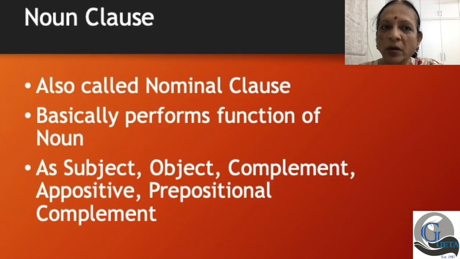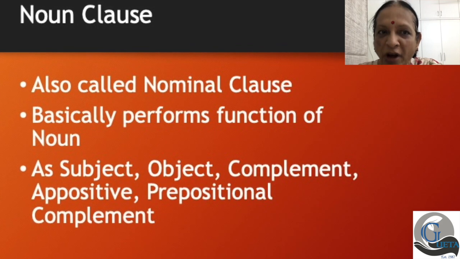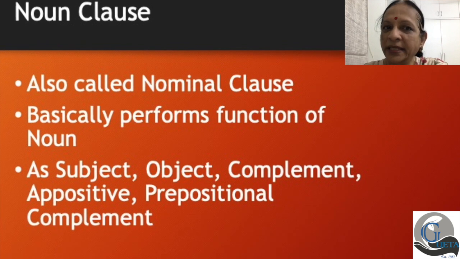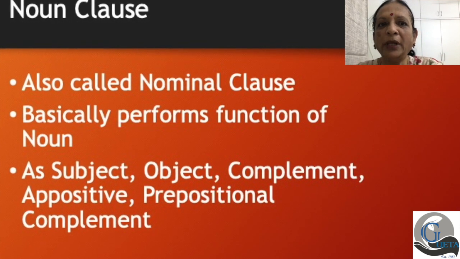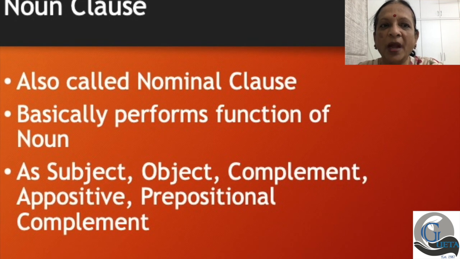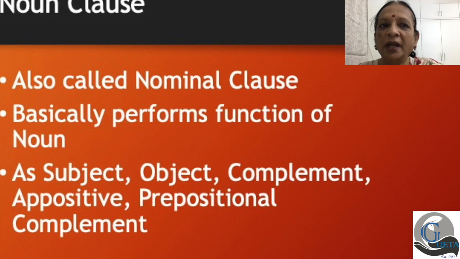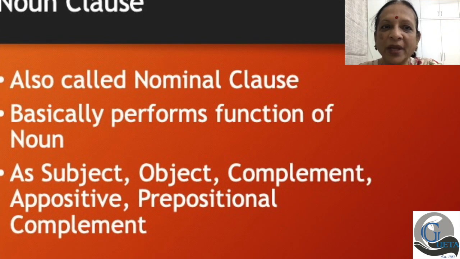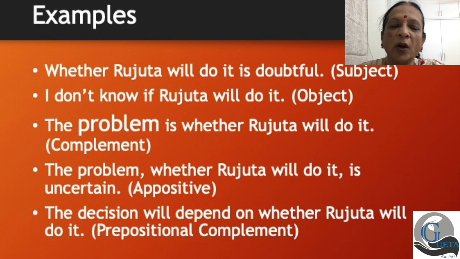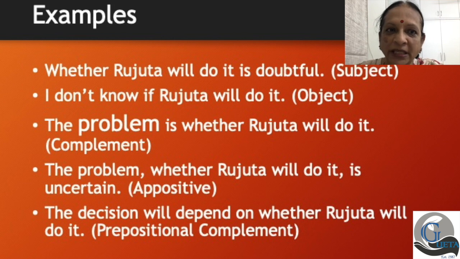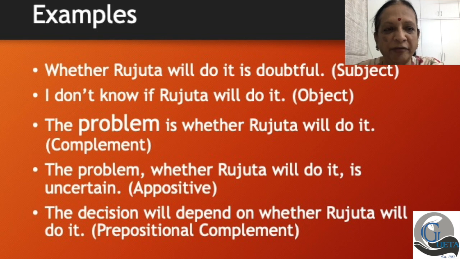Why is it a noun clause, a nominal clause? Because the function is the same as a noun. Now, you know that nouns can be subject, nouns can be object, nouns can be complement, etc. So the noun clause can also function in these different ways. Let me begin by giving you an example. I'm going to give you a sentence where I shall be placing the noun clause in different positions or in different functions. So let's get to it right away.